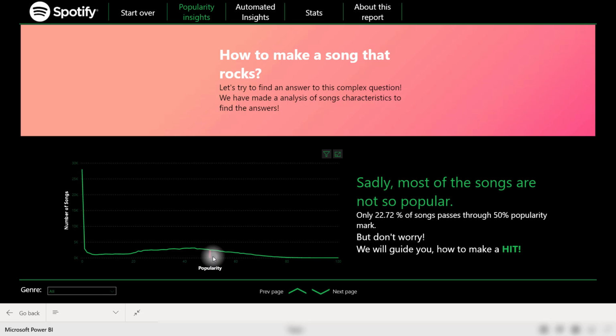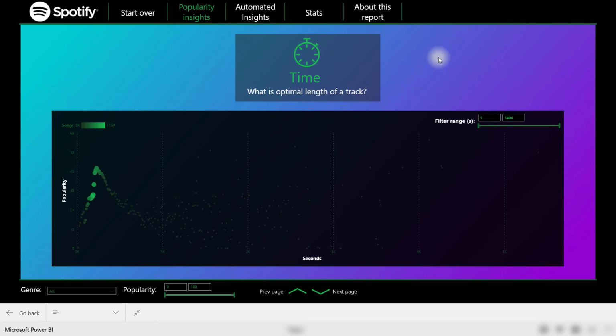And I see that Michał has added this column to this line chart. That's a really cool trick to show basically a value on the x-axis, really cool stuff. So let's continue on with this next page navigation button. This tab is going to explain a little bit about the popularity based on the time of a song.